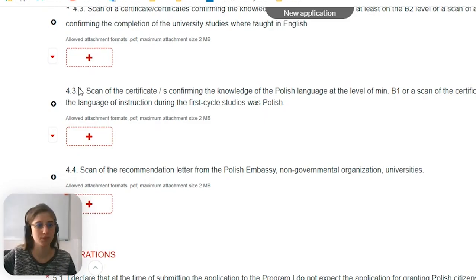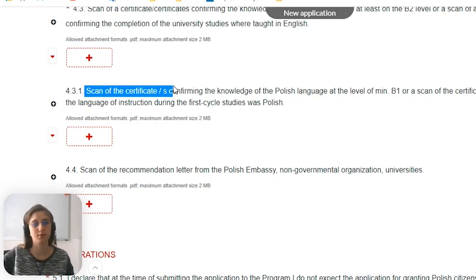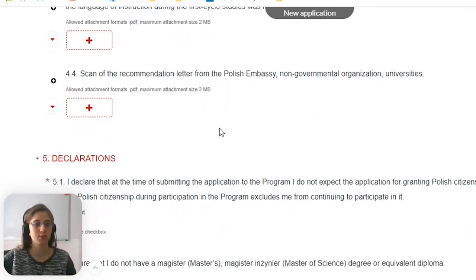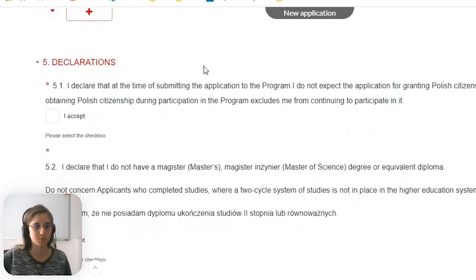Then, if you decide to study in Polish, you have to have the scan of the certificates confirming the knowledge of the Polish language at the level of minimum B1. Okay, then we have the scan of the recommendation letter from the Polish embassy, non-governmental organization, or university. A recommendation letter you can get from your personal experience of participating. So it could be anything. For example, I had a recommendation letter from American House, where I have volunteered before.